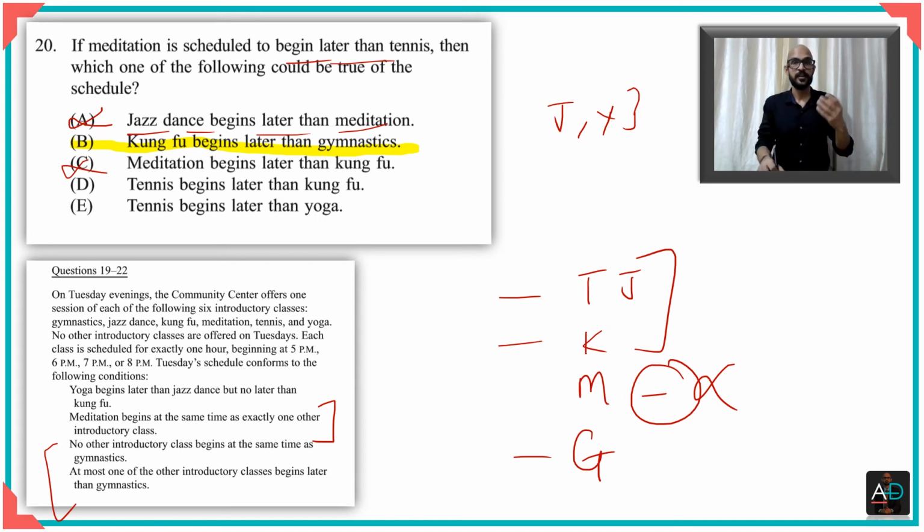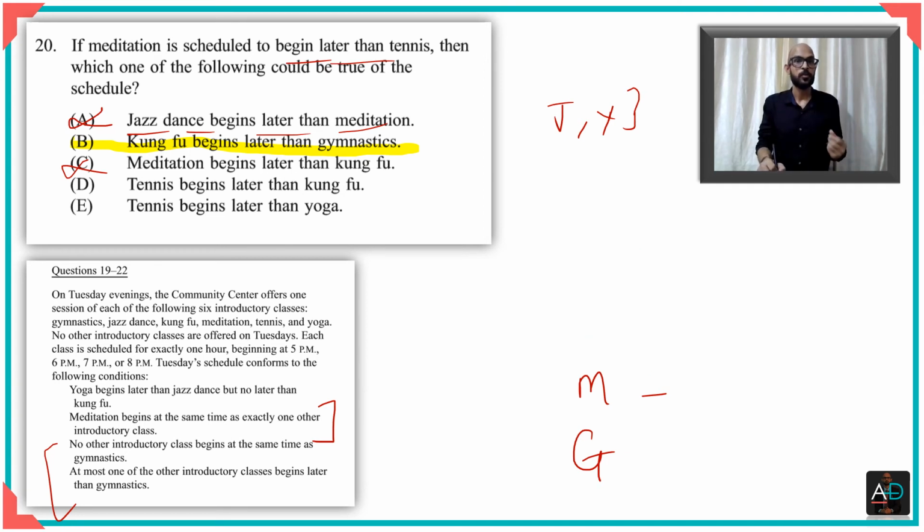So you see, you have to be very aware of all of these options. For a moment, even I kind of missed out on being able to see this point, right? So you need to be very aware of all of the points while you're doing this. Let's look at option D. It says tennis begins later than Kung Fu. So you know you have tennis here, you have meditation here. It begins later than Kung Fu, it means Kung Fu is here.